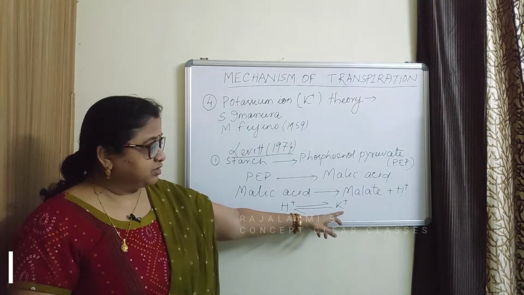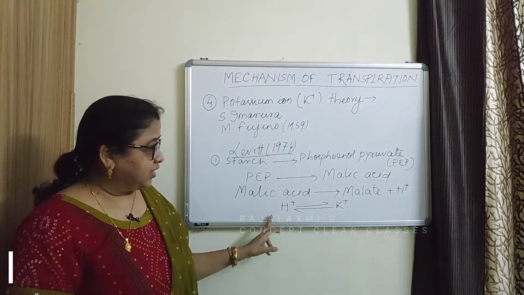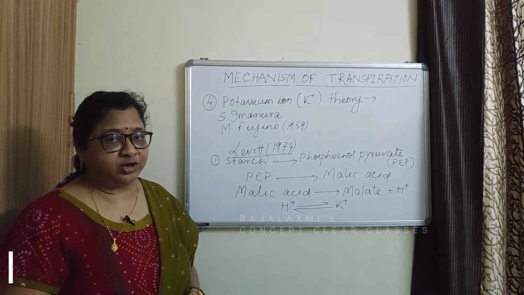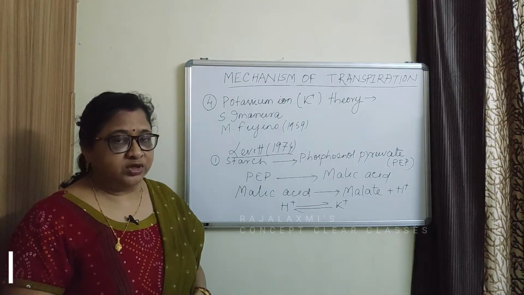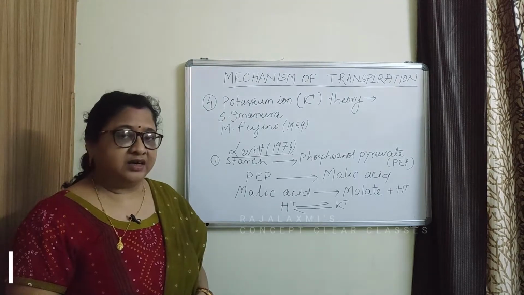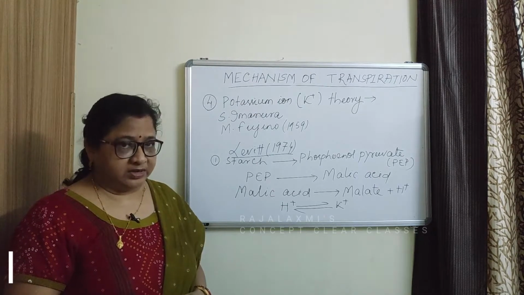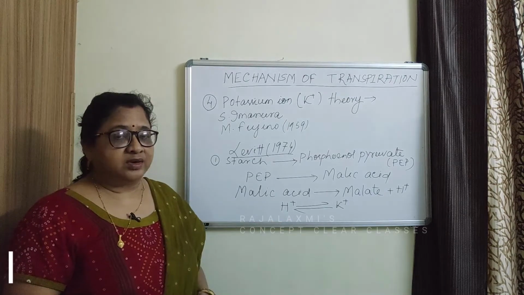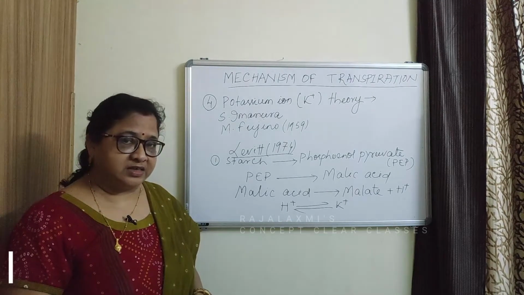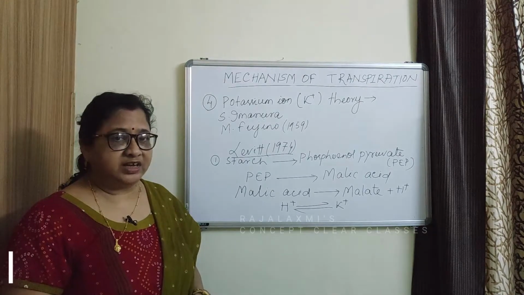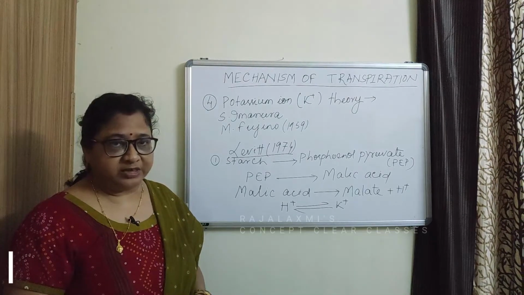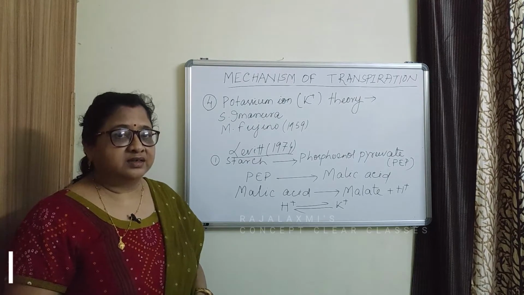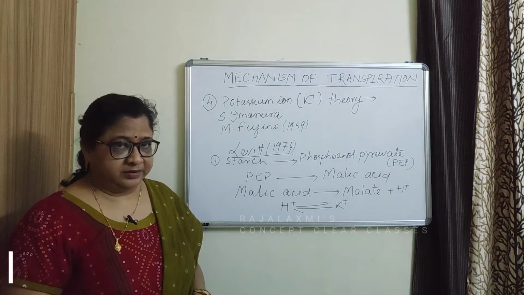So, due to presence of this potassium ion and the malate ion in guard cells, there is formation of potassium malate, which is a salt and is soluble in water. So due to presence of this salt, the osmotic concentration of the guard cell increases. So it absorbs water from the nearby cells. The guard cells become turgid and the stomata open.